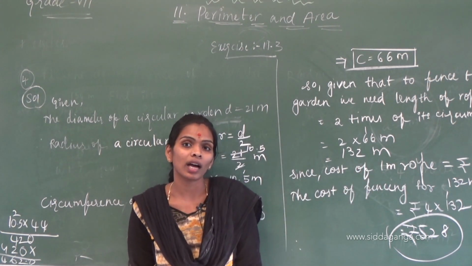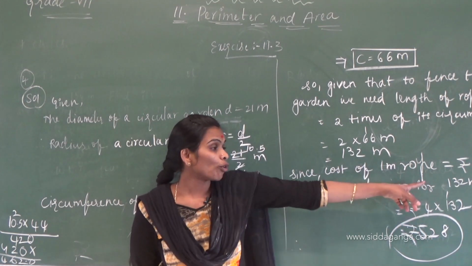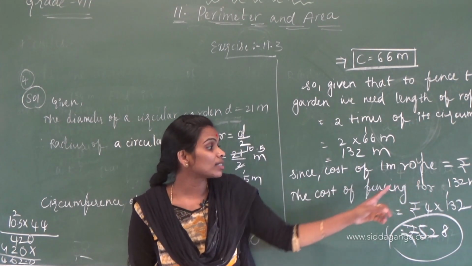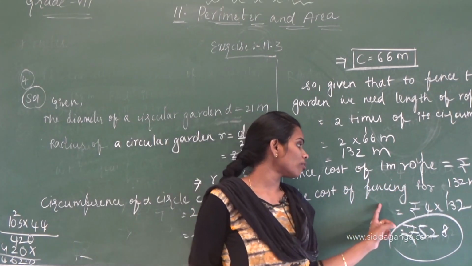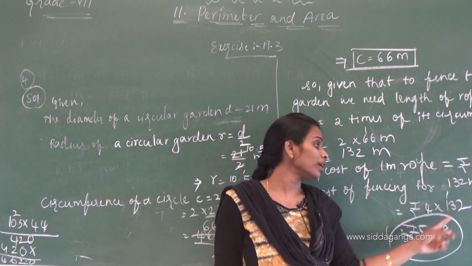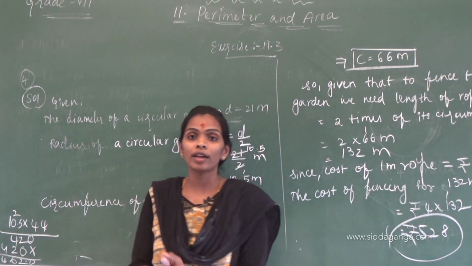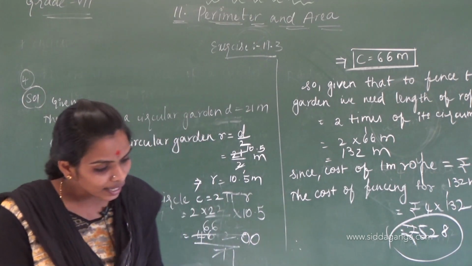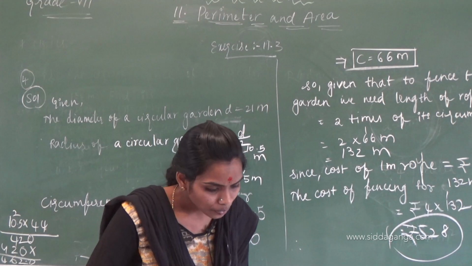They are also giving the cost for 1 meter, which is 4 rupees. By knowing that, we can find the cost of fencing for 132 meters, that is 4 into 132. What is 4 into 132? 528.